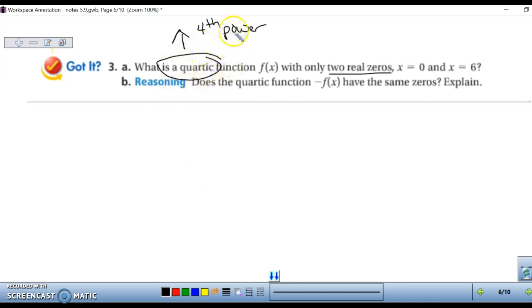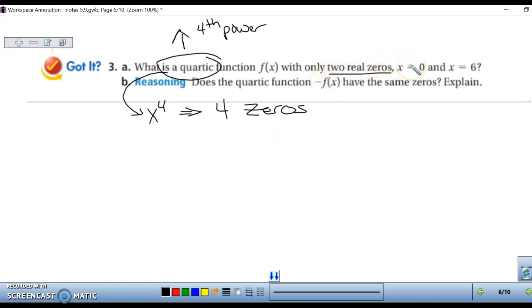First of all, quartic, you have to remember that that's the 4th power. And with that, if we have something x to the 4th, that means it's going to have how many zeros? It's going to have 4 zeros. So you are only given 2 real zeros, which means there's 2 non-real zeros, or imaginary.